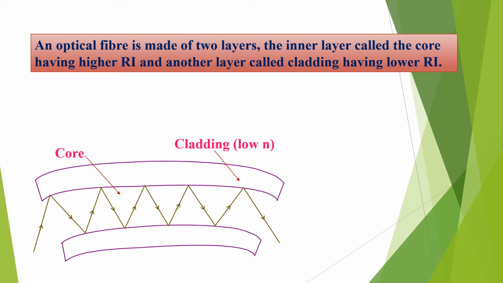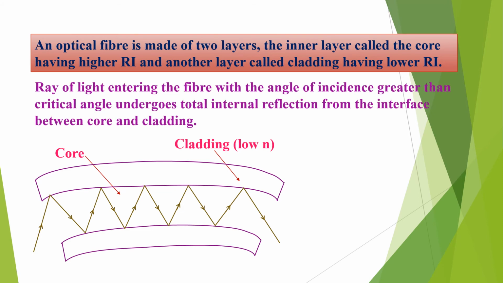Like this, reflection takes place throughout the entire length of the optical fiber. So a ray of light entering the fiber with an angle of incidence greater than the critical angle undergoes total internal reflection at the interface between the core and cladding.